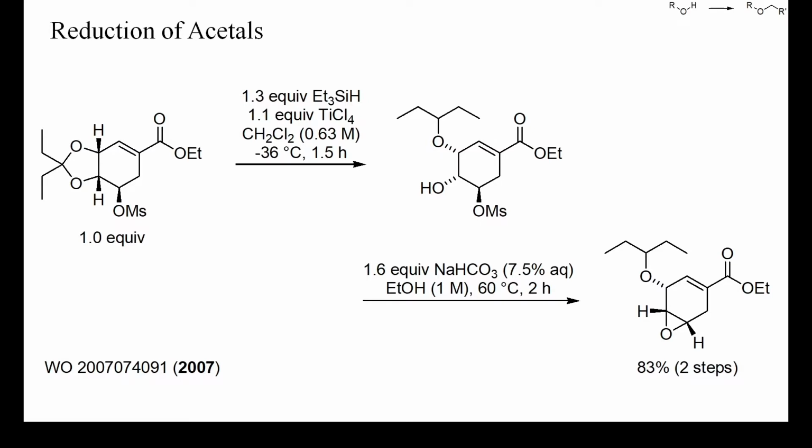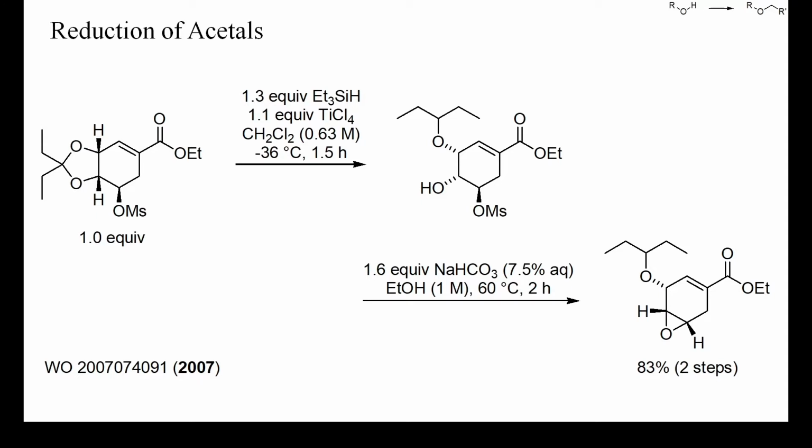Despite other reducible functional groups, such as the alpha-beta unsaturated ester, an allylic C-O bond, or the mesylate, treatment with triethylsilane and titanium tetrachloride at -36 degrees Celsius cleanly yielded the target 3-pentyl ether in high yield. The final epoxide was obtained by intramolecular mesylate displacement with aqueous sodium bicarbonate in ethanol.